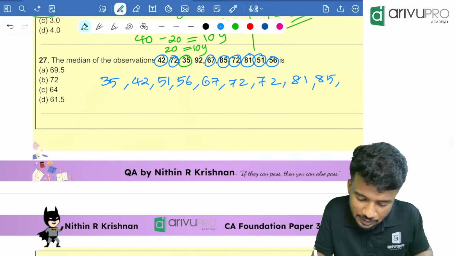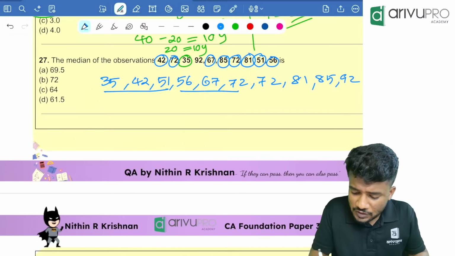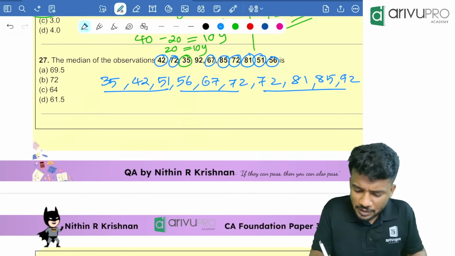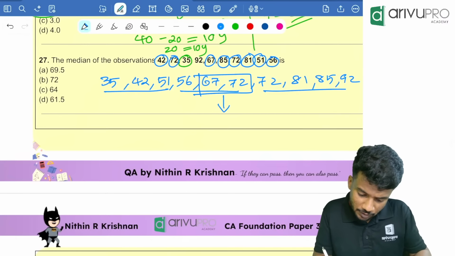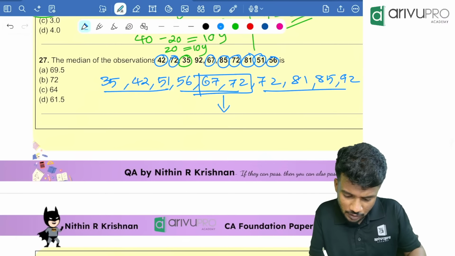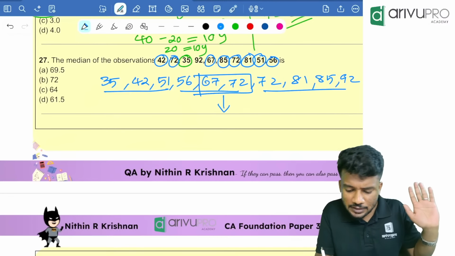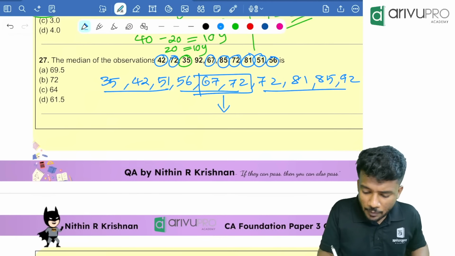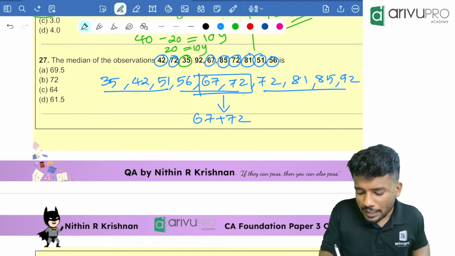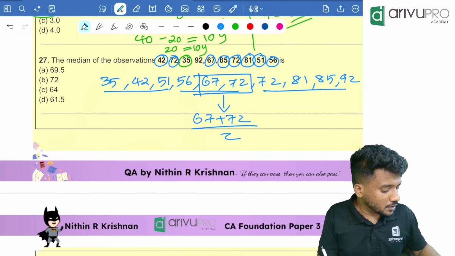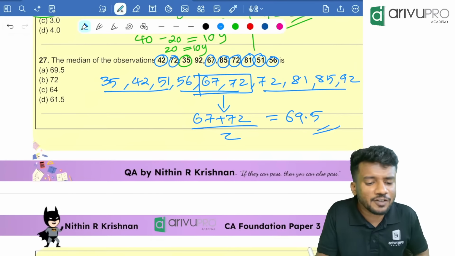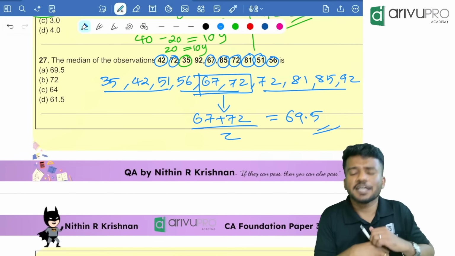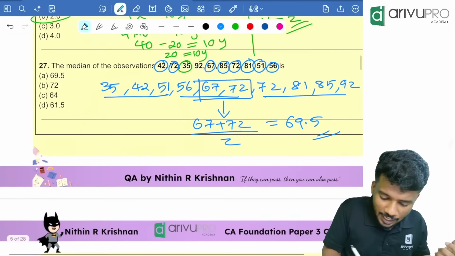Now, how to find the median? How many numbers are there in total? 10. When there are even numbers, we take the average of the middle two numbers. The middle two numbers are 67 and 72. So 67 plus 72 divided by 2 is equal to 69.5. Option A is your answer.